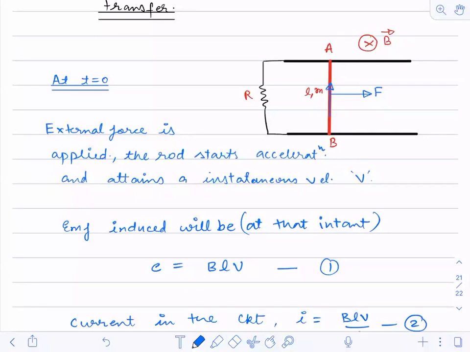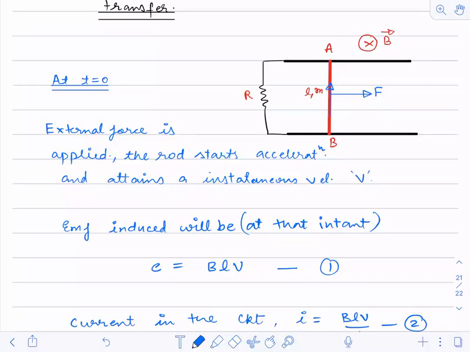I'm asking force, not current. Current I have already shown you, Ganesh. I'm asking you magnetic force. Negative x-axis. Okay, negative x-axis.